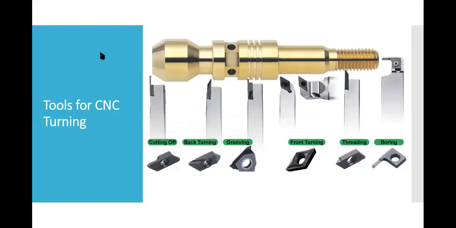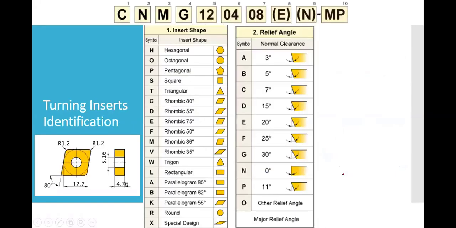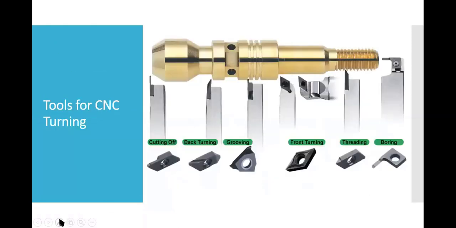Okay, now the next part that we have is tools for CNC turning. Suppose we wanted to make a stud type of component that you can see, this is the threading operation. So here you can see a threading tool, and the insert for thread is this. Here you can see the threading insert being attached to the tool holder, and this is the insert.